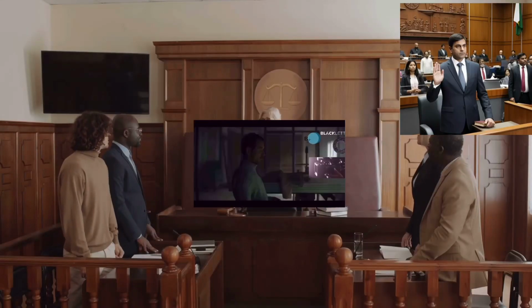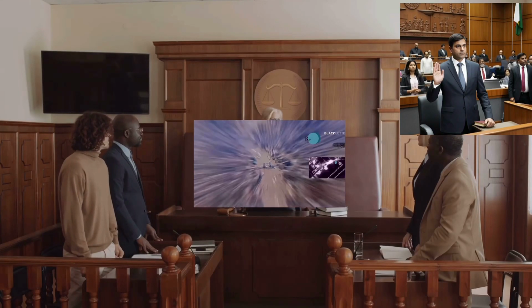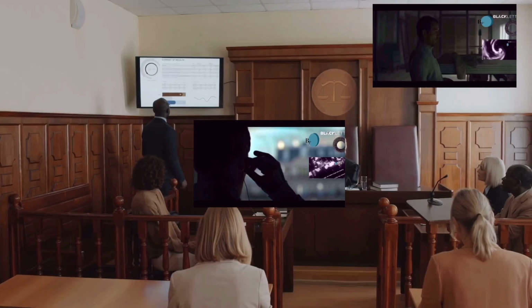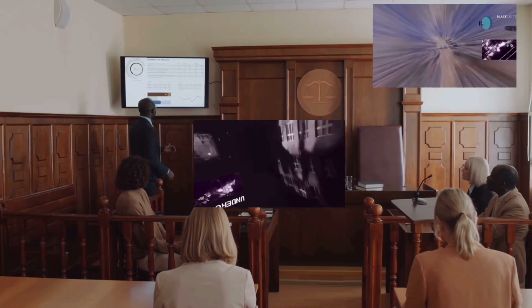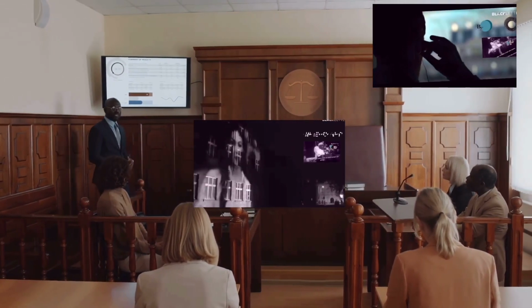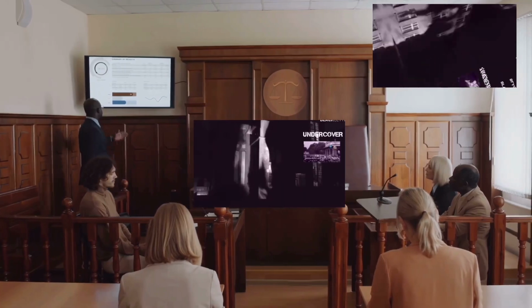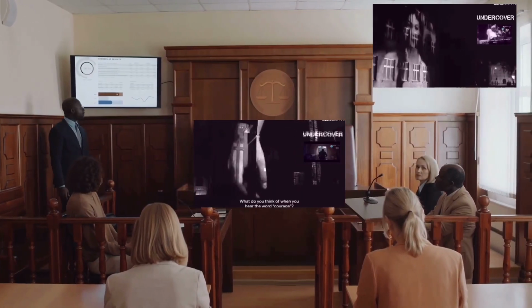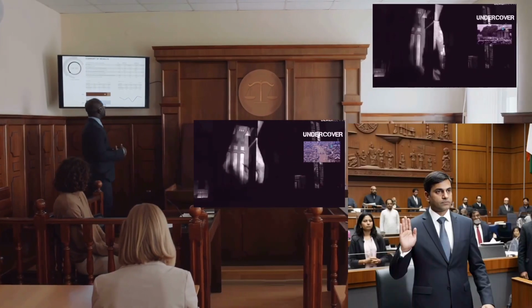When the police twist facts in court, you don't stay silent, you strike smart. Section 311 of the CrPC gives you power. It allows the trial court to recall any witness or summon a new one if it's essential to justice.